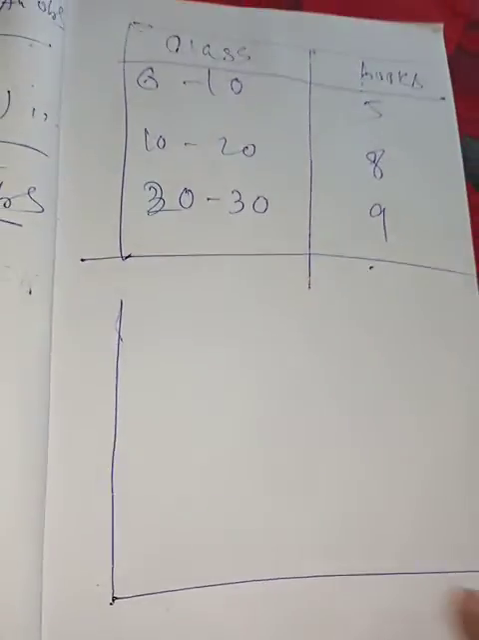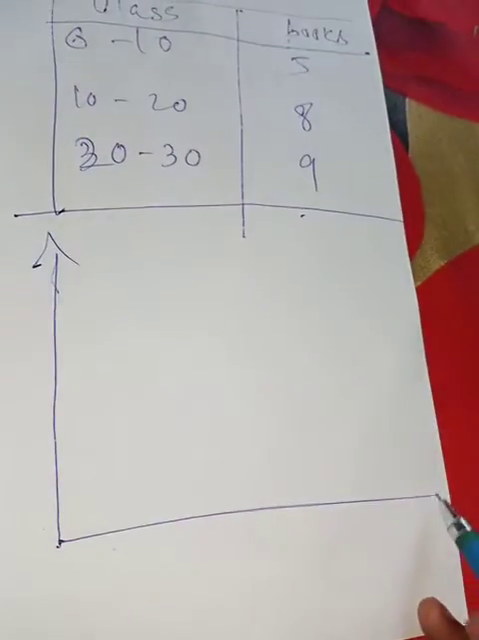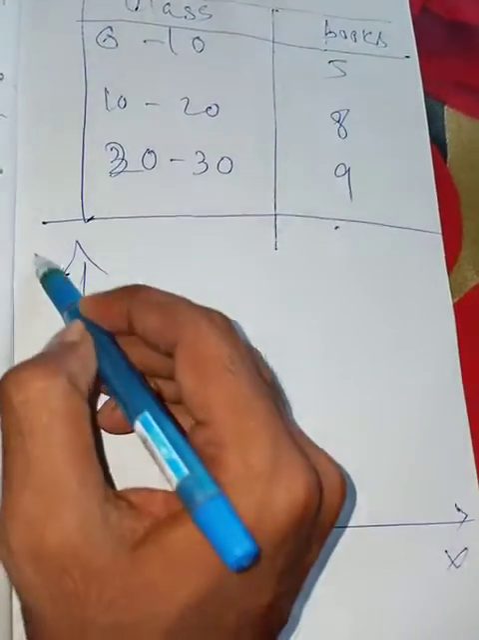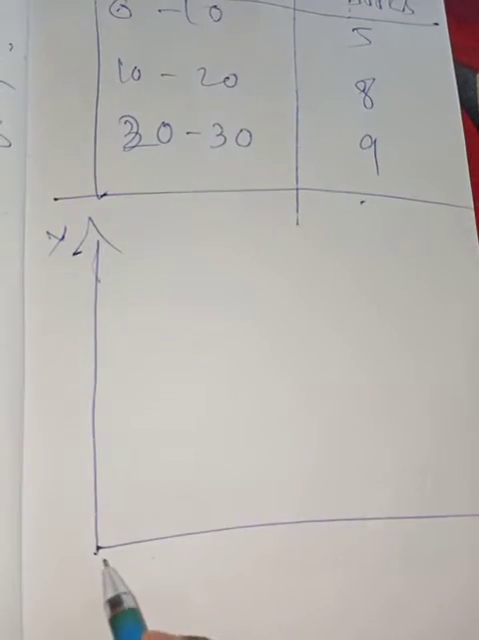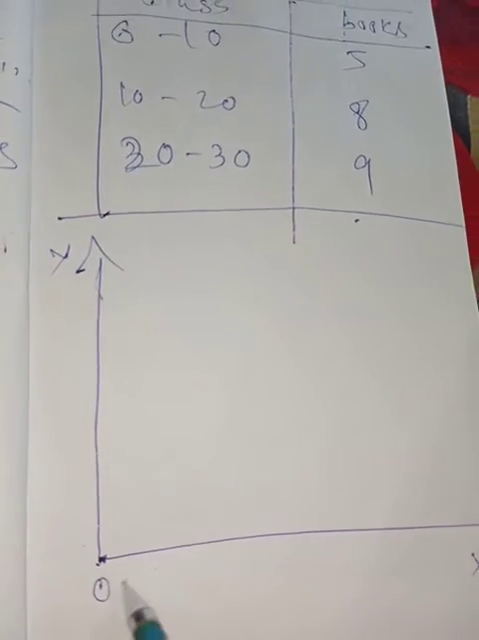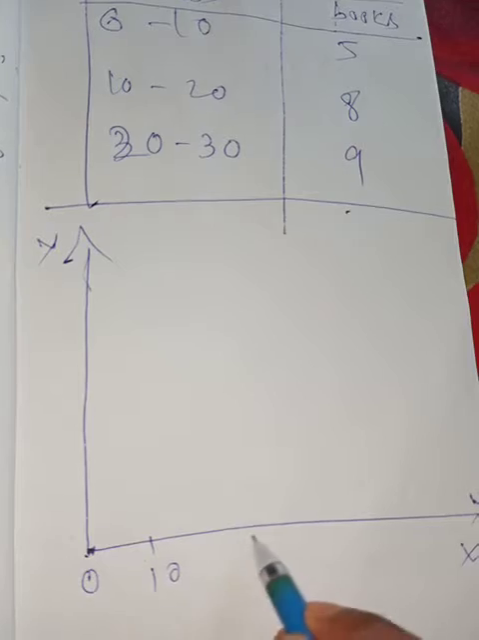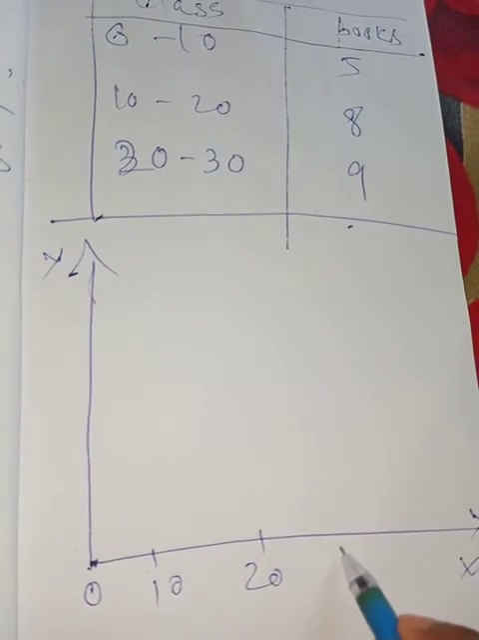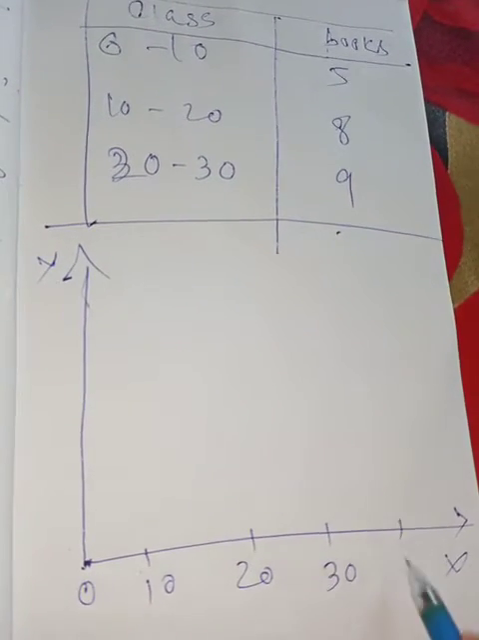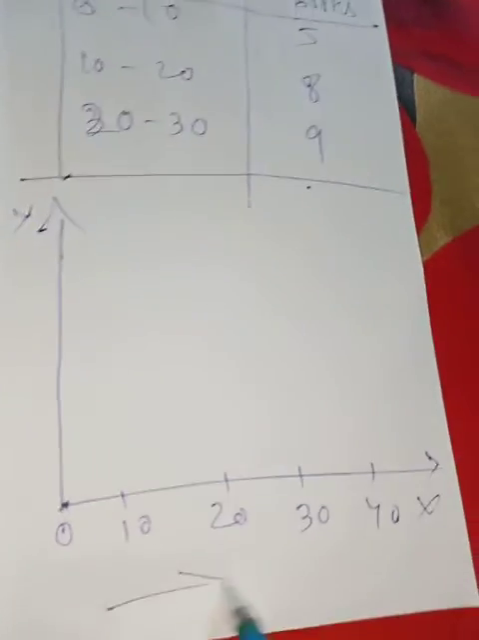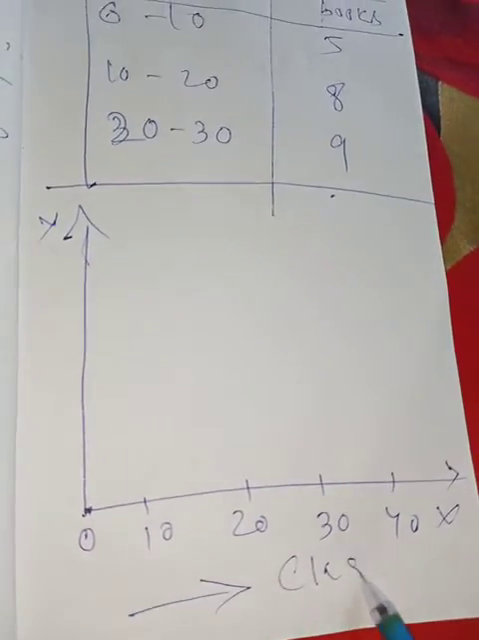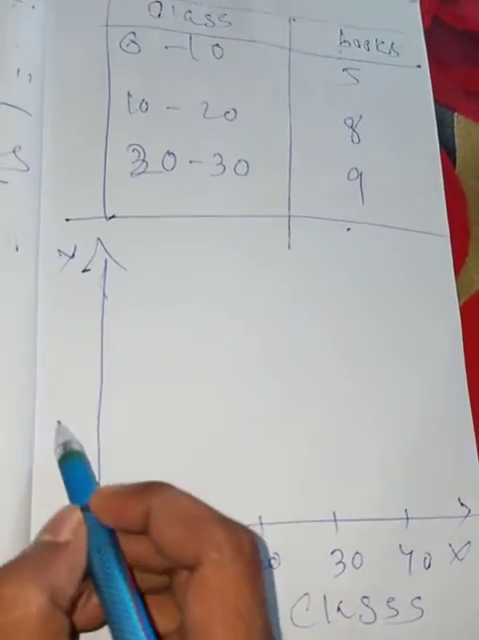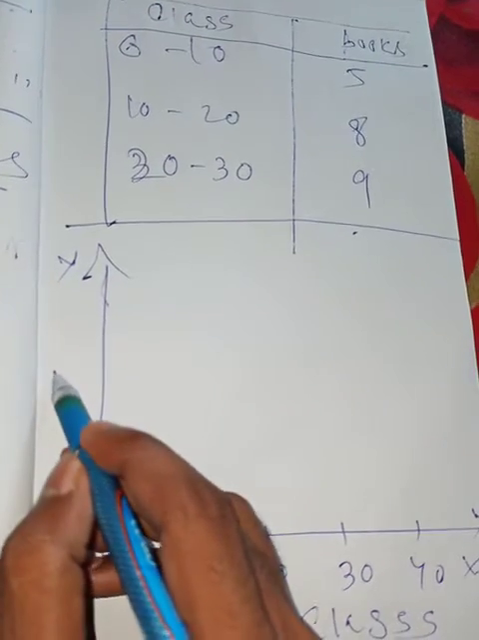First you have to take graph paper, then draw the x-axis and y-axis. This is the x-axis, this is the y-axis. Take the value, this is always 0, remember. Now 10, 20, 30, 40. That means you have taken class on the x-axis and you are taking books on the y-axis.